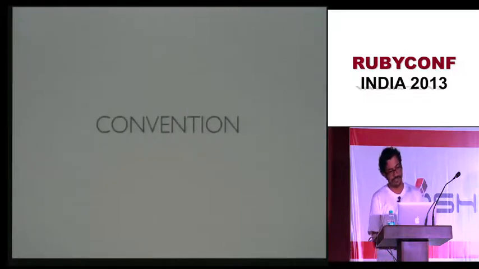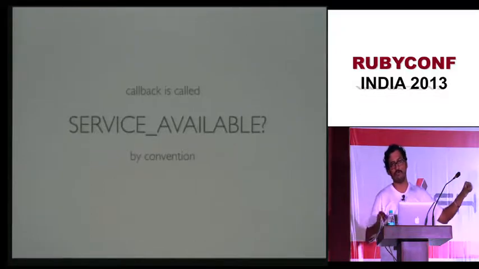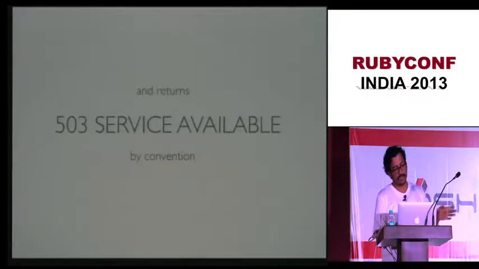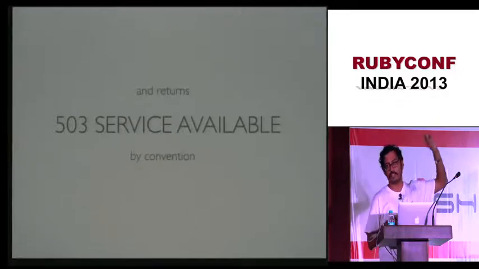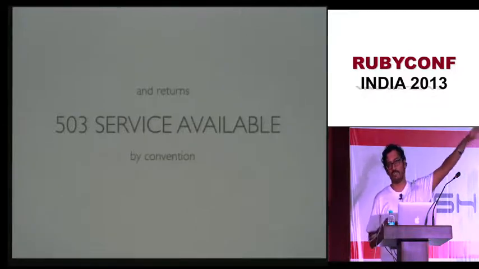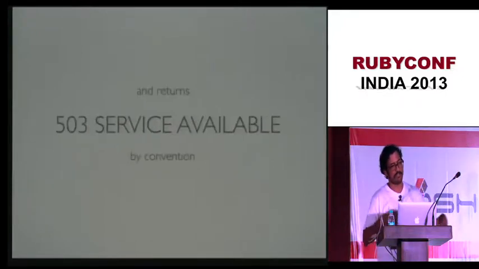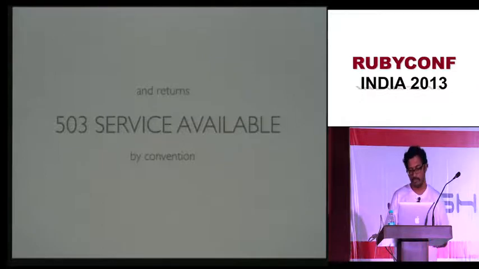So yeah, it defines conventions basically. That service_available? function is defined by convention. You don't have to configure anything, it is there by default. And there are various callbacks, and it returns 503 service unavailable by default if you don't define anything. You can just create an empty class where you define one function called to_html, and it will still work. All this functionality, all this HTTP spec functionality, you will get for free. You just override the things which you want.